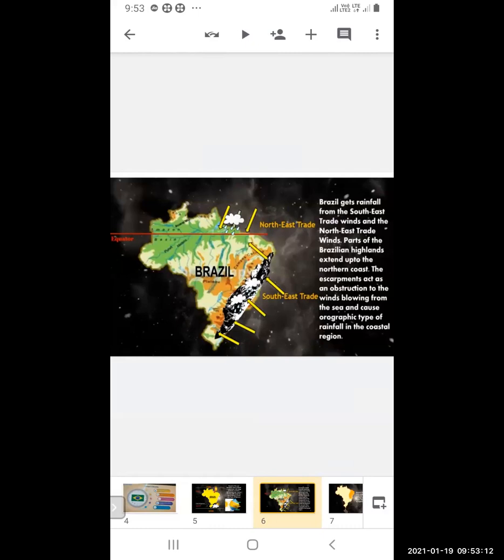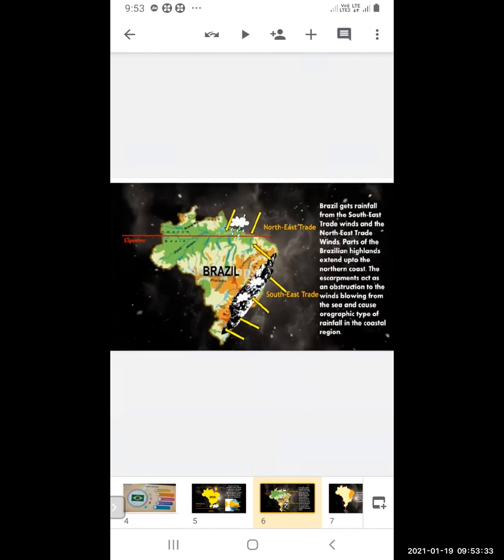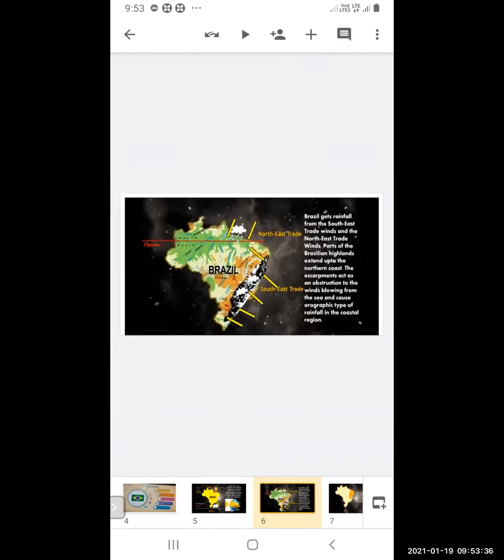Downside, where the southeast trade winds are shown, the little blackish color is the escarpment area. The winds blow from the sea, but the escarpment obstructs them and causes orographic rainfall in the coastal region.